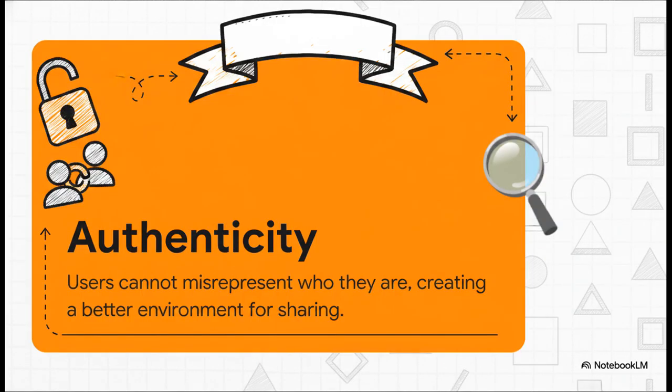First up is authenticity. The rules strictly require that content must be authentic, meaning users are completely disallowed from misrepresenting who they are or what they are doing. And why does this matter? Because authenticity acts as the absolute bedrock for sharing. I mean, if you are going to share personal photos or vulnerable thoughts with friends and family, you absolutely need a fundamental trust in the digital environment around you. Authentic identity representation stops inauthentic behavior in its tracks and builds that desperately needed trust.